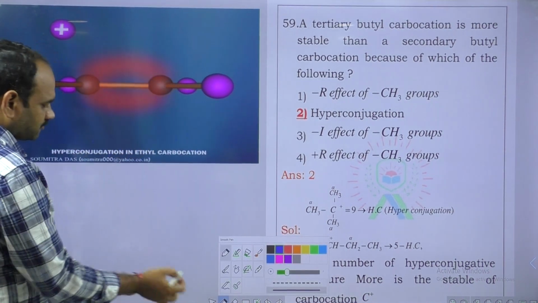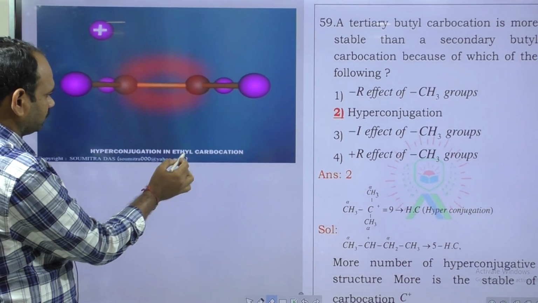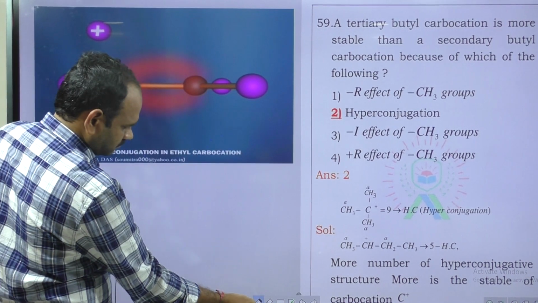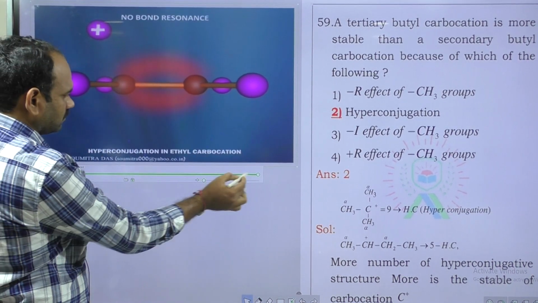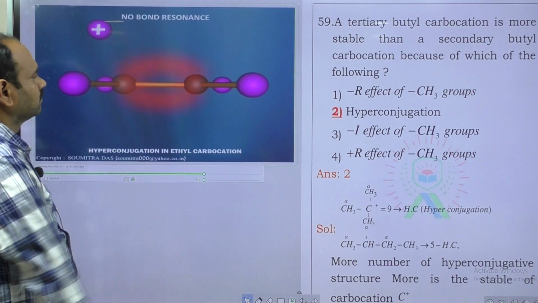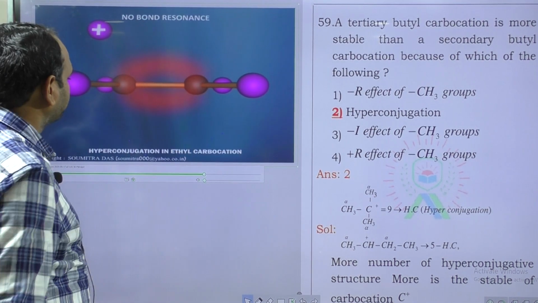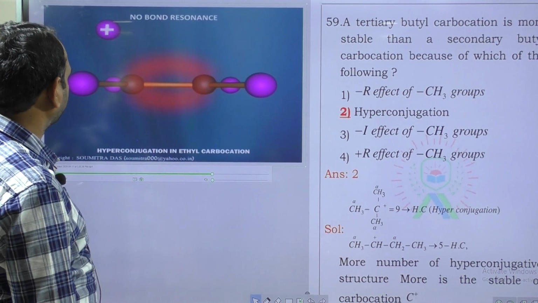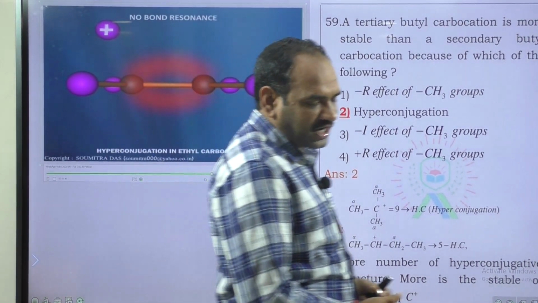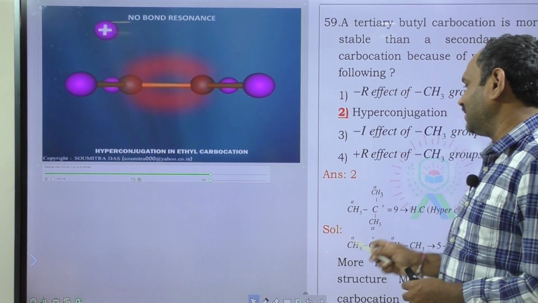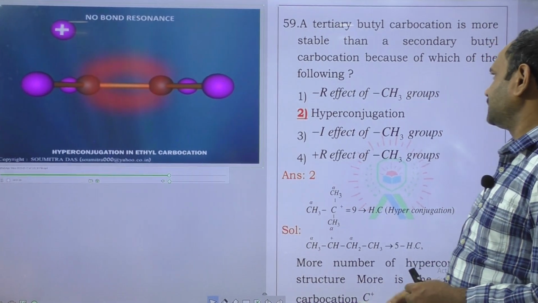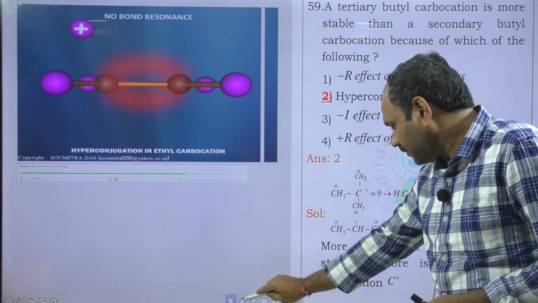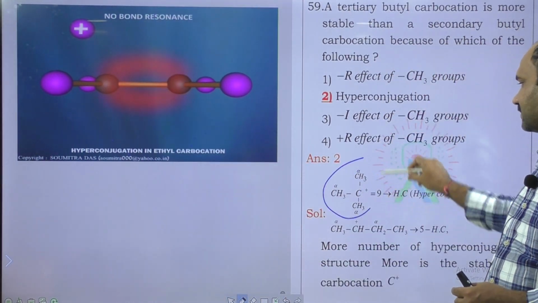Here the tertiary butyl carbocation is stabilized by hyperconjugation and the plus I effect.